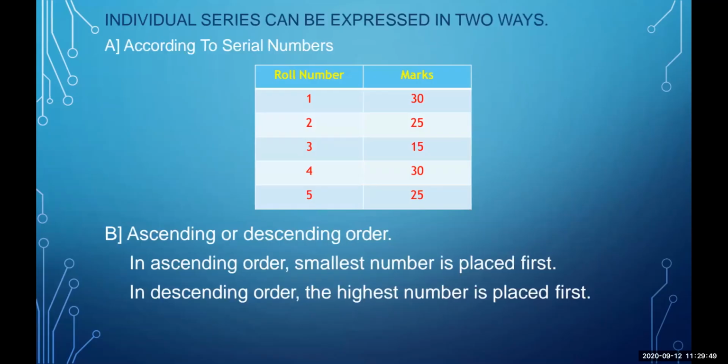Individual series can be expressed in two ways. According to serial number, that is, let's say roll number 1, 2, 3, 4, and so on, and the marks obtained by each roll number. And next, you can arrange it according to either ascending order or descending order. In ascending order, obviously the smallest number is placed first, and in descending order, the highest number is placed first.